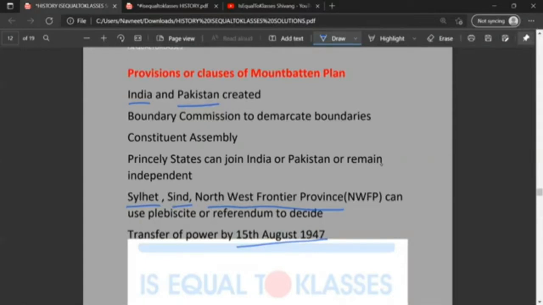So a final date was issued by the British to India, that on 15th August 1947, a transfer of power will be held from the British to the Indian government and the Pakistan government separately.